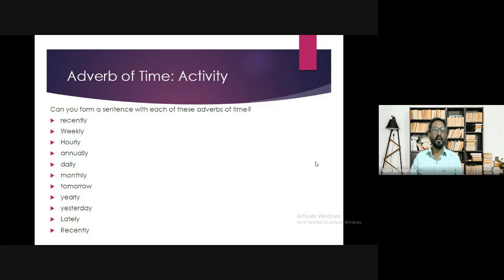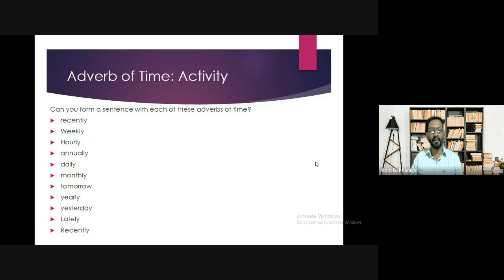I will help you tomorrow. So when will you help? Tomorrow. I will go to Nagpur tomorrow. I will stay in Nagpur tomorrow. Then yearly. Workers are paid daily.